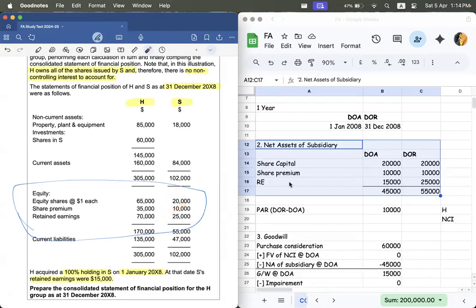Understood? In the heading, they say clearly it is net asset of subsidiary, so whatever you take is of the subsidiary company.